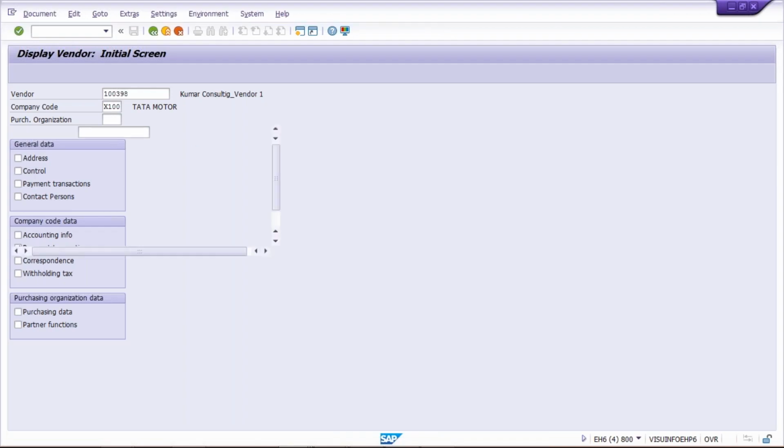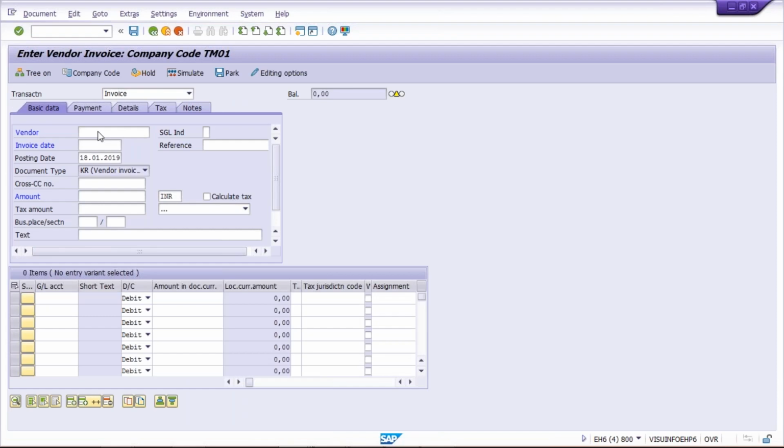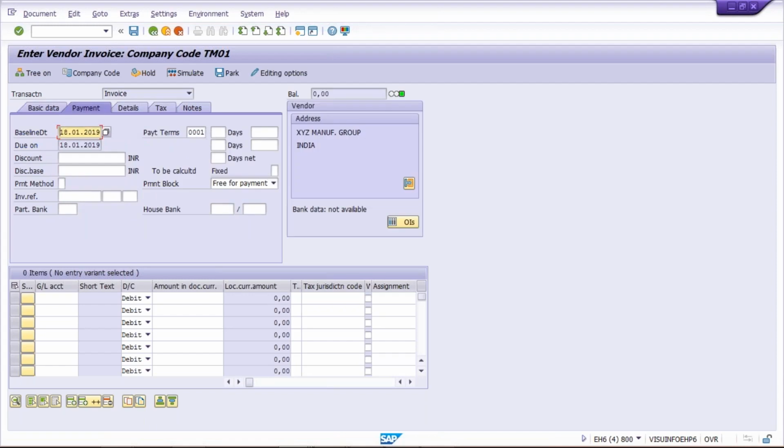So in FB60, what is happening, guys? If you give your vendor, let's suppose I'm going to give some vendor, any date, and click on the payment tab. This vendor, I guess, belongs to a different company code. That is why a different payment term is coming. So here the payment terms come by default from the vendor master.